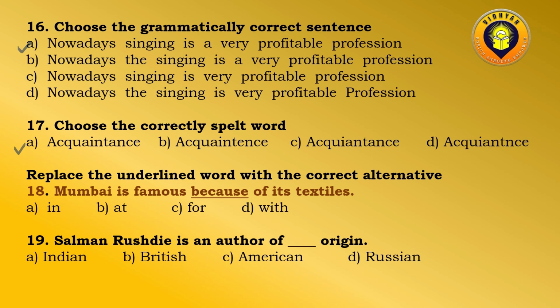Now, instead of because of, we will use for. Is famous for its textiles, not because of its textiles. Salman Rushdie is an author of dash origin. He was born in India and then he moved on to a foreign land. Next.